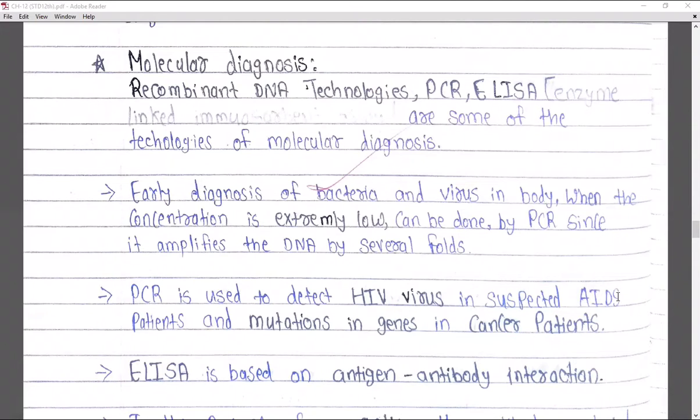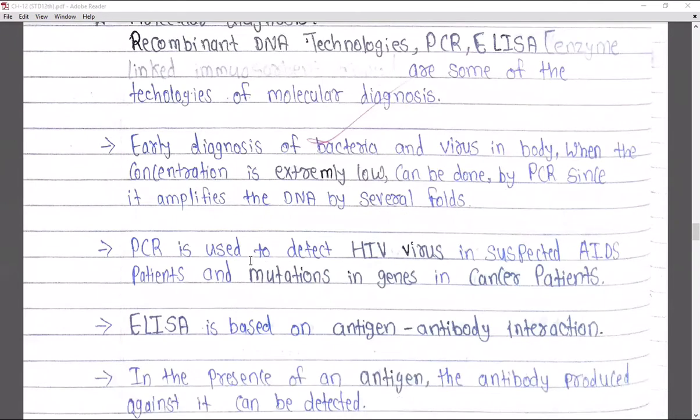So in the early stages, or the initial stages of the diagnosis, you can use PCR, that is polymerase chain reaction. Due to that, it amplifies the DNA by several folds. So when the amplification of the particular DNA is carried out, it can easily detect or diagnose whether a bacterial or viral infection is there or not.